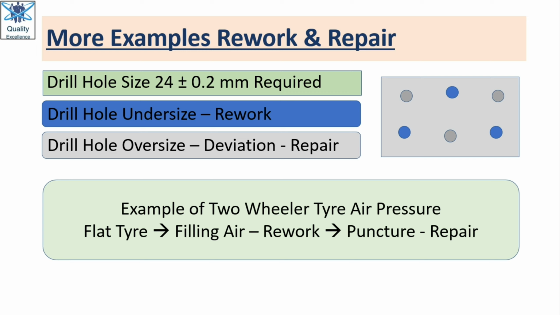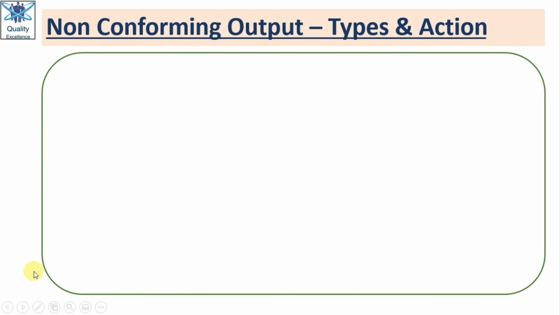But if there is an air leakage and a puncture, and he repairs that, means with the help of adhesive and a rubber blank he sticks that and then refills the air, that activity will be termed as a repair activity, because now the product, means the tube, is not as per the customer requirement. It is not what it was earlier. So that activity will be termed as a repair activity. With this generic example, I think the difference might be very clear to you.